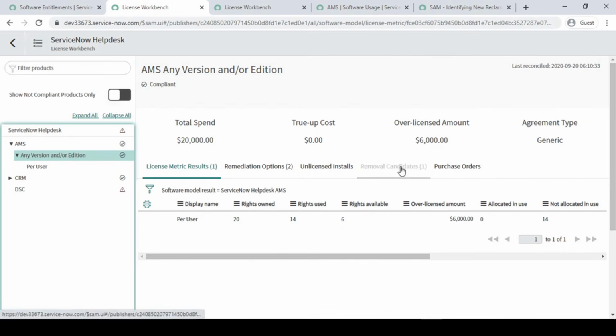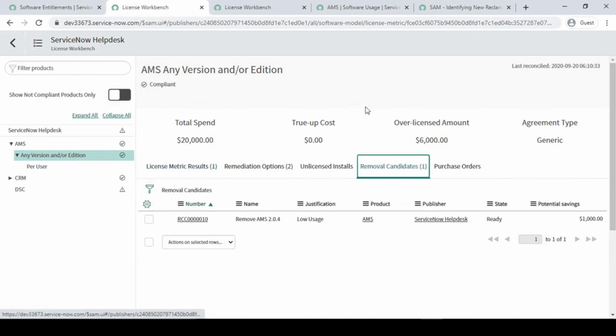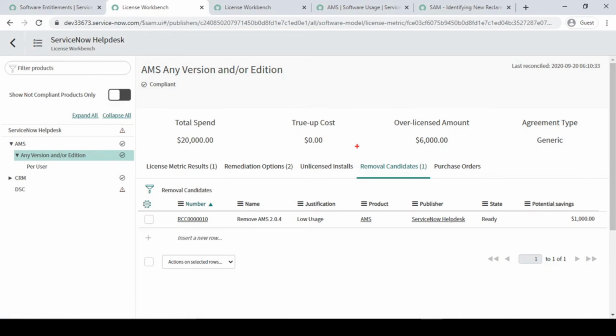As you can see here, now one data is there, right? Before that there was no data. If you remember, this data was not there because we have made one rule here. Justification, it is saying low usage, right? It is saying that you are not using this software as expected. It could be many other reasons, for example your employee has already left the company and you have not taken back the software from her or him. In that case this will get applied over here.